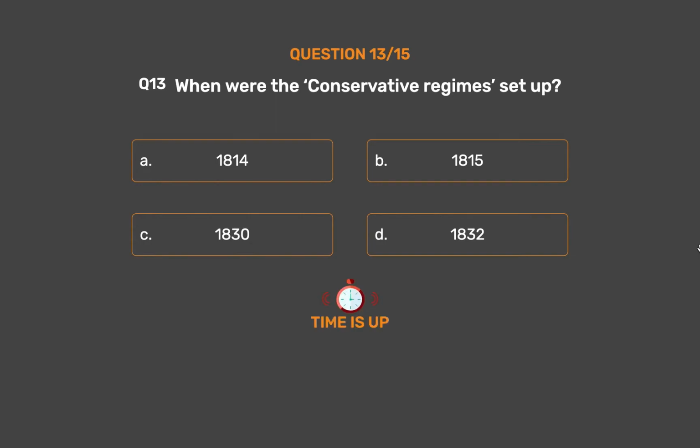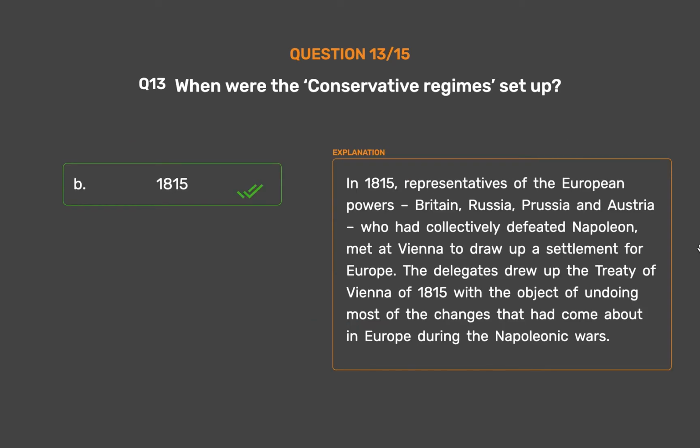The correct answer is option B. 1815. In 1815, representatives of the European powers, Britain, Russia, Prussia and Austria, who had collectively defeated Napoleon, met at Vienna to draw up a settlement for Europe. The delegates drew up the Treaty of Vienna of 1815 with the object of undoing most of the changes that had come about in Europe during the Napoleonic Wars.